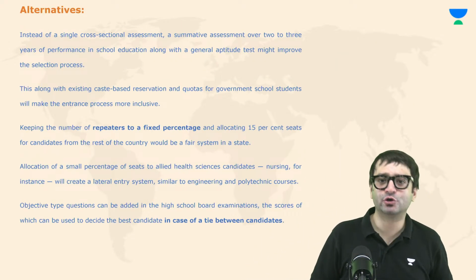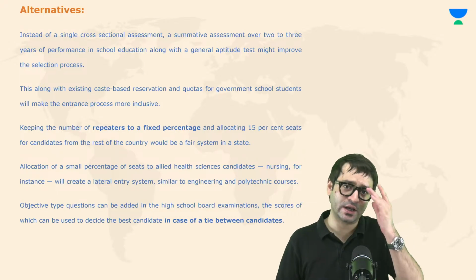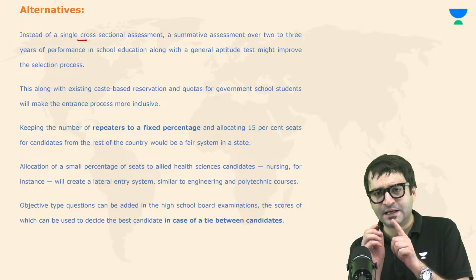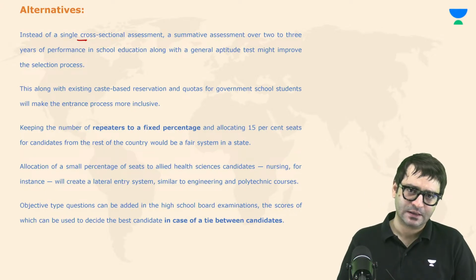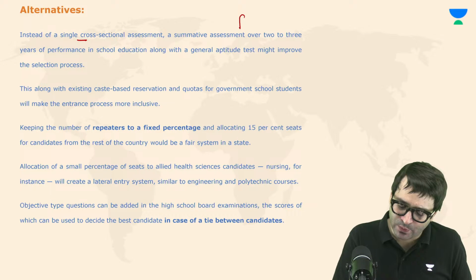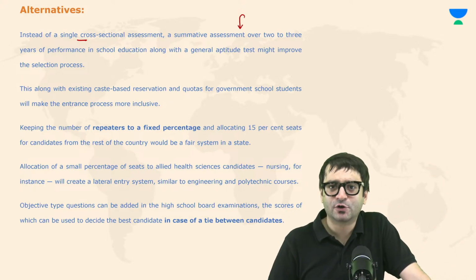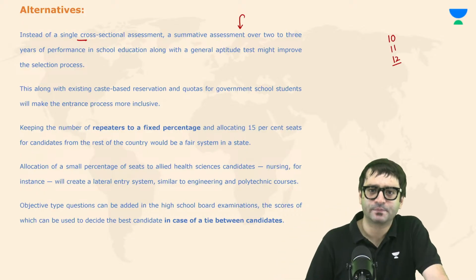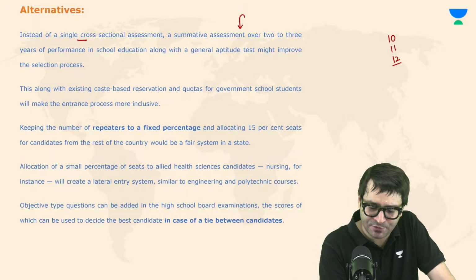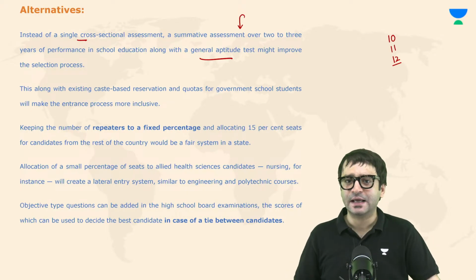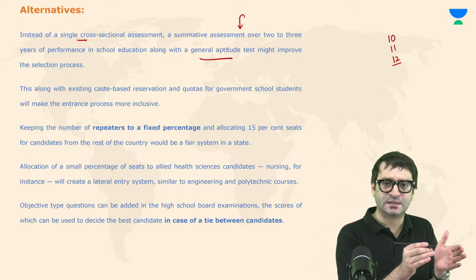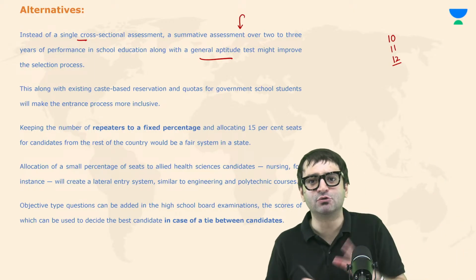Then, sir, what should be the alternative? If you're talking about problems, what should be the alternative? The alternative is, instead of one single test such as NEET, can we not assess students for two to three years? Maybe their performance in 10th, 11th, and 12th, and then a general aptitude test would be prescribed. And on the basis of your performance in 10th, 11th, 12th, and this general aptitude test, we will decide whether you can be admitted to a medical college or not.